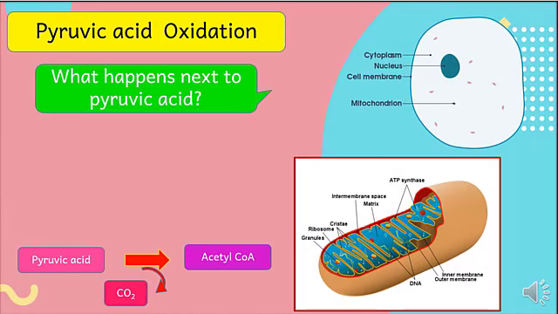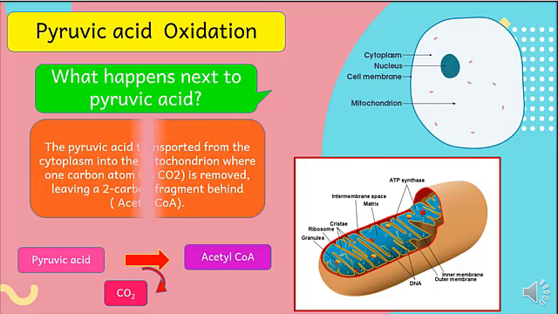What happens next to pyruvic acid? The pyruvic acid is transported from the cytoplasm into mitochondrion, where one carbon atom as carbon dioxide is removed, leaving a 2-carbon fragment behind, called acetyl-CoA.